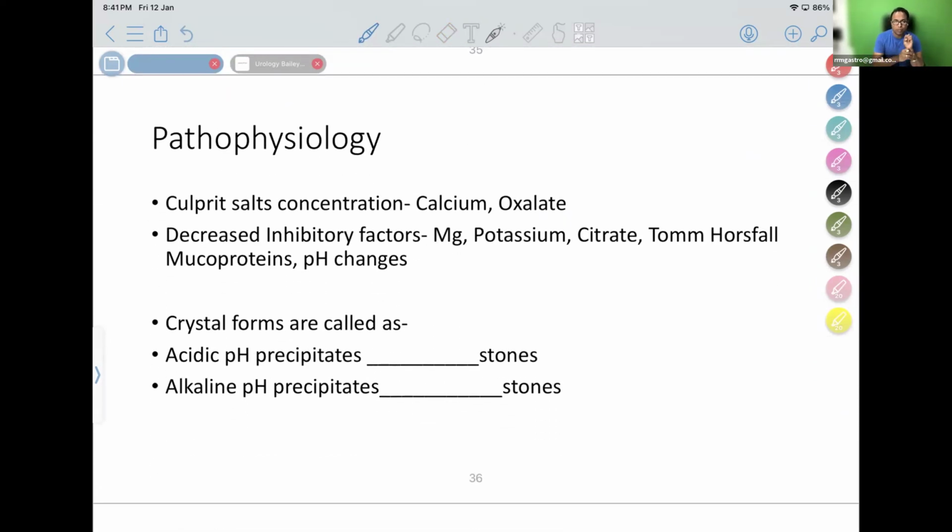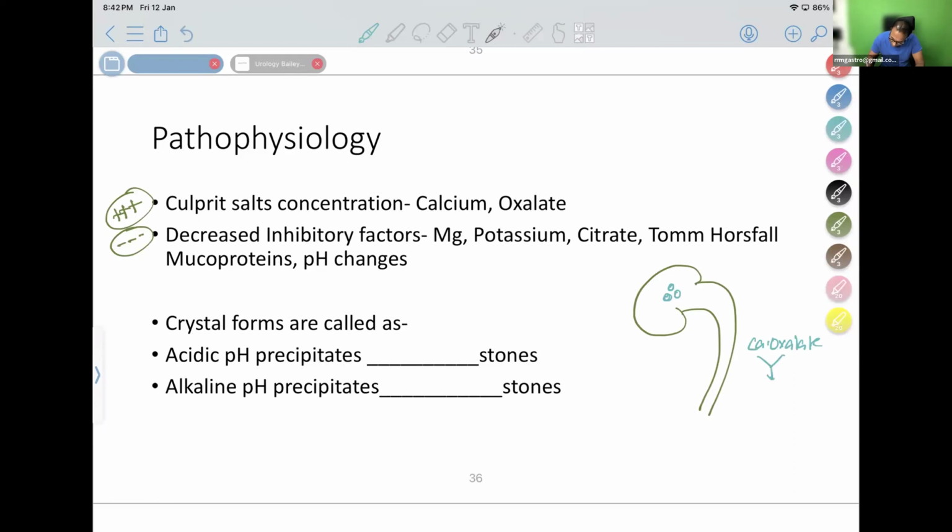So now, what is the pathophysiology? What is actually the problem happening? So the problem is when the urine is excreted via the nephrons, there are some factors which stimulate it. There are some factors which decrease it. So what are the stimulating factors? Can you tell me? It is calcium along with oxalate. When calcium and oxalate are coming, they will join together and they will form Randall plaques.